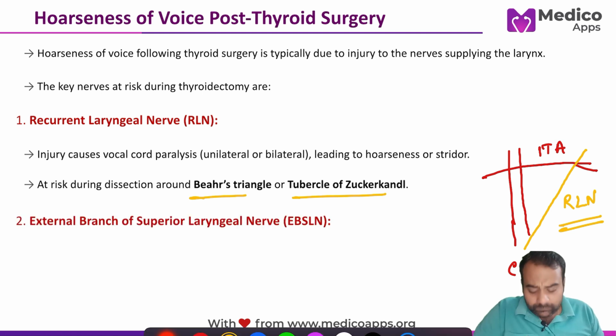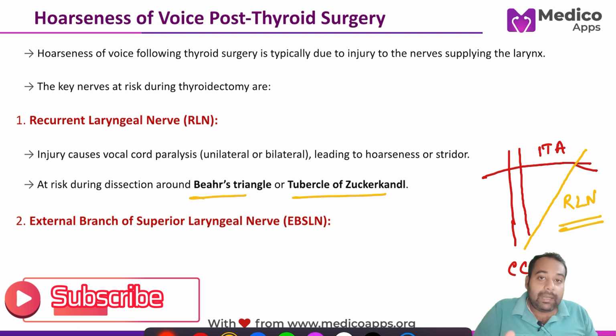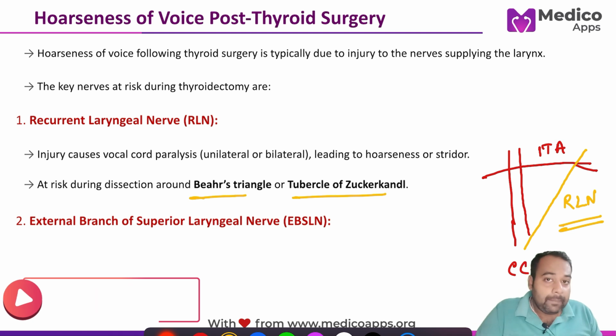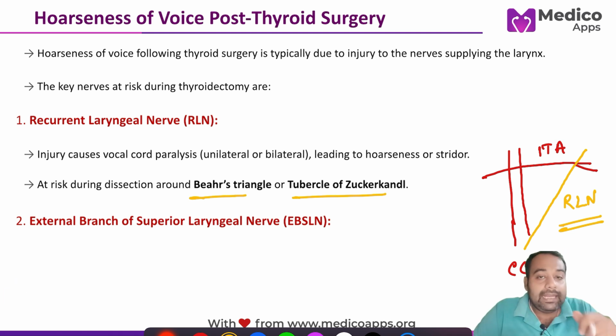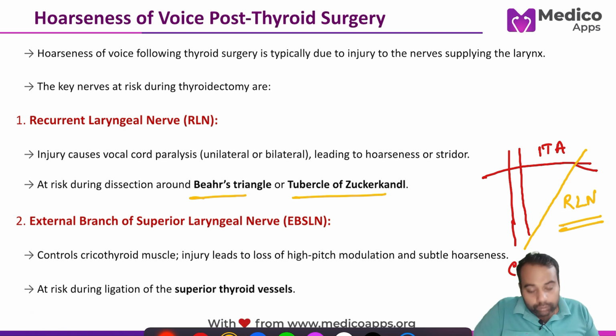Now the external branch of the superior laryngeal nerve can be injured while dissecting or ligating the superior thyroid vessels pedicle. That nerve controls the cricothyroid muscle, so injury leads to loss of high pitch modulation and subtle hoarseness.